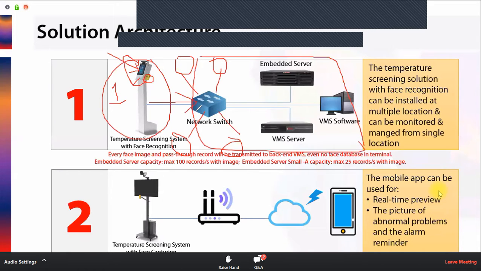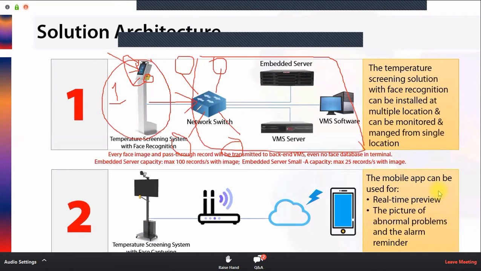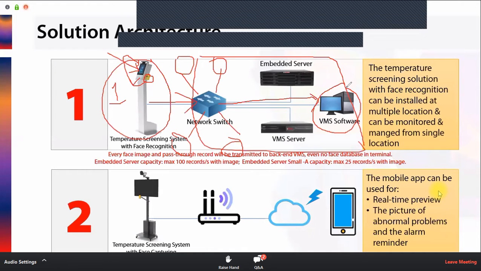So at multiple gates we have placed these standalone units. All these units will be connected to the switch because this terminal has an Ethernet port. Now with the switch we will connect a PC, a server, on which we will load software. This software we will give free of cost, and with it you can manage, do live view, record, get notifications, abnormal temperature notifications, and time and attendance. Everything you will get within this software.